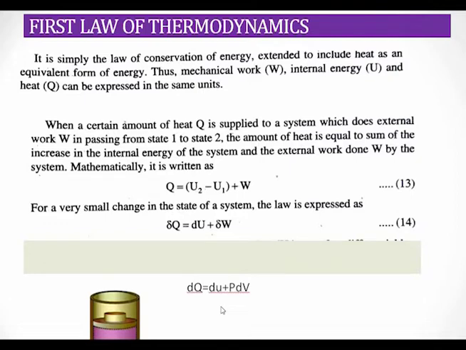So let us discuss the adiabatic process. We know that in an adiabatic process, the walls are insulating. There will not be any absorption or rejection of heat between the system and the surroundings. So the amount of heat entering or leaving the system is equal to 0. At that time, what will be dq? dq is equal to 0 in the case of an adiabatic process. So when we write the first law for an adiabatic process, we can write that du plus pdv is equal to 0.